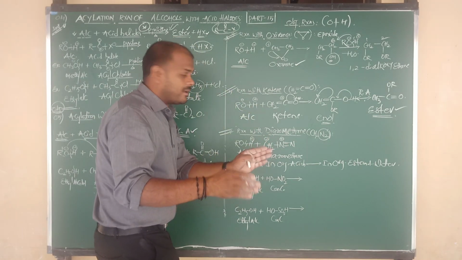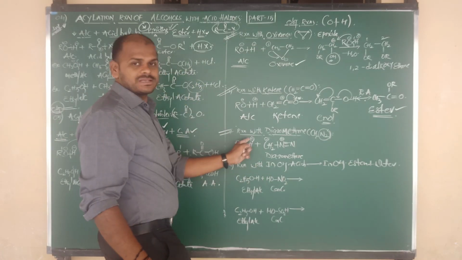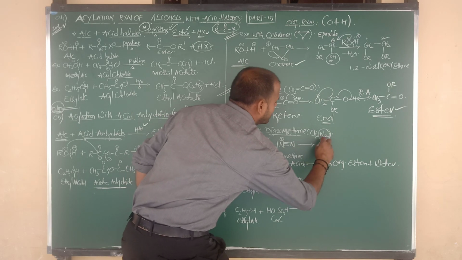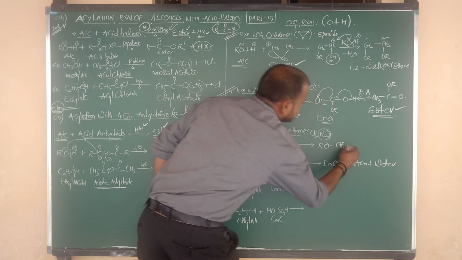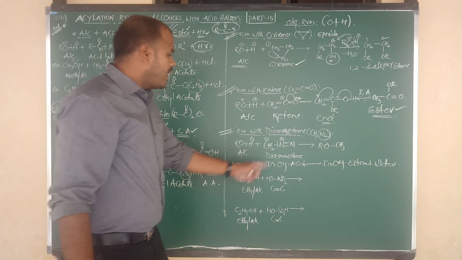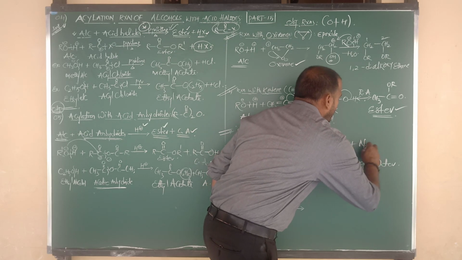Now that CH3, after the loss of N2 gas, attacks the alkoxy group, which means the product is RO connected to CH3. Once again, N triple bond N is removed in the form of N2 gas.